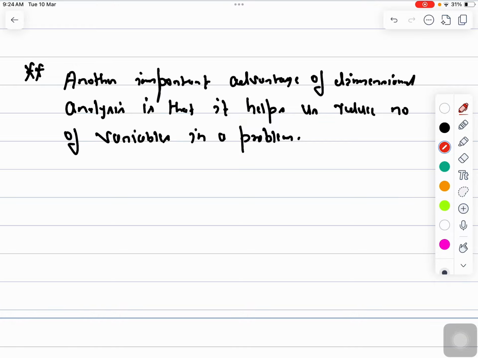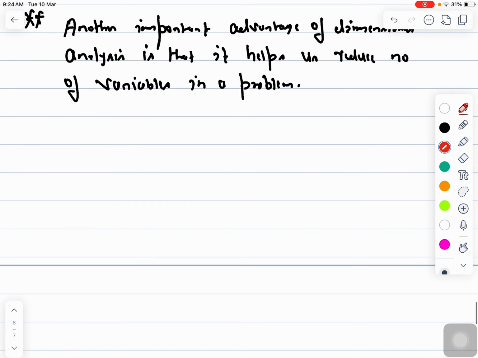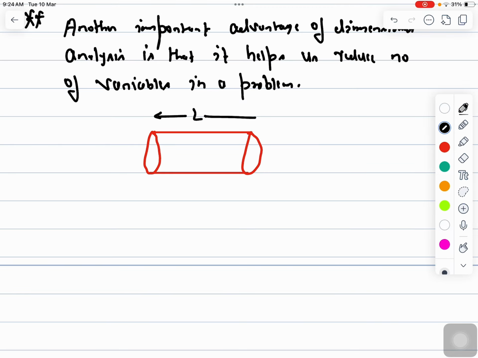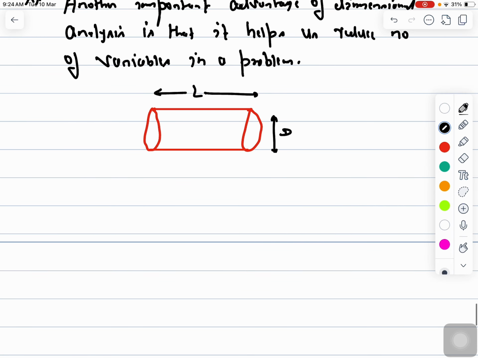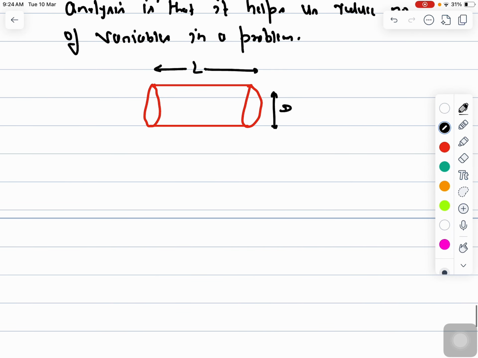So let's take an example of heat transfer in a pipe again, right? What I was discussing earlier: you have a circular pipe of length L and the diameter of this pipe is D. Suppose the heat transfer coefficient depends upon the following variables.